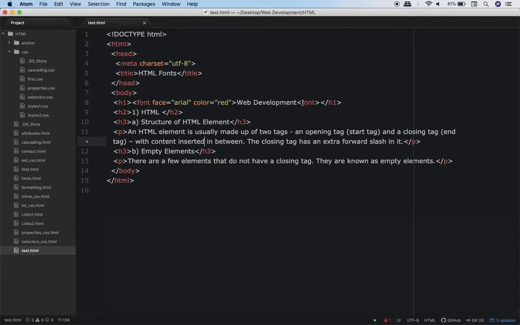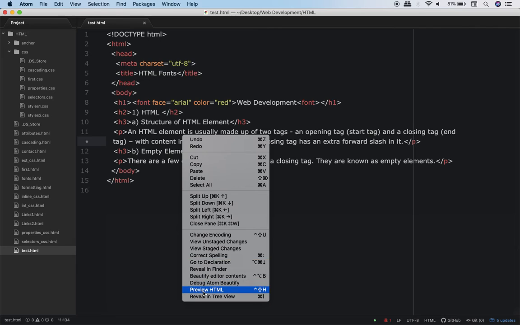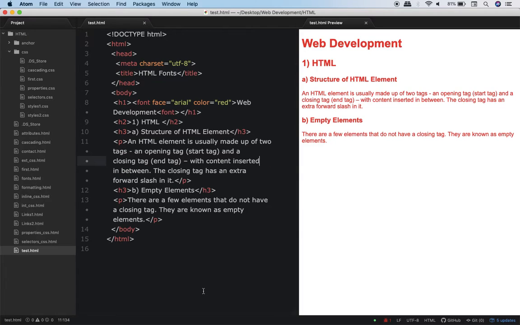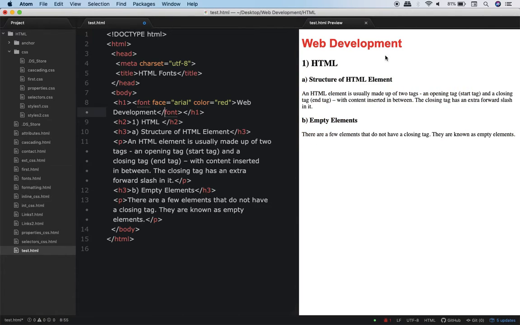Okay, and then, yeah, sorry. Do you realize what mistake I made? See carefully, these are some of the mistakes which even you can make. I had applied the font element only to this H1, but it got applied to this entire web page. Can you figure out my mistake? Although this was not the point of discussion here, since it has happened, I missed a slash over here. Now I'll put a forward slash, and see, things are what I wanted.